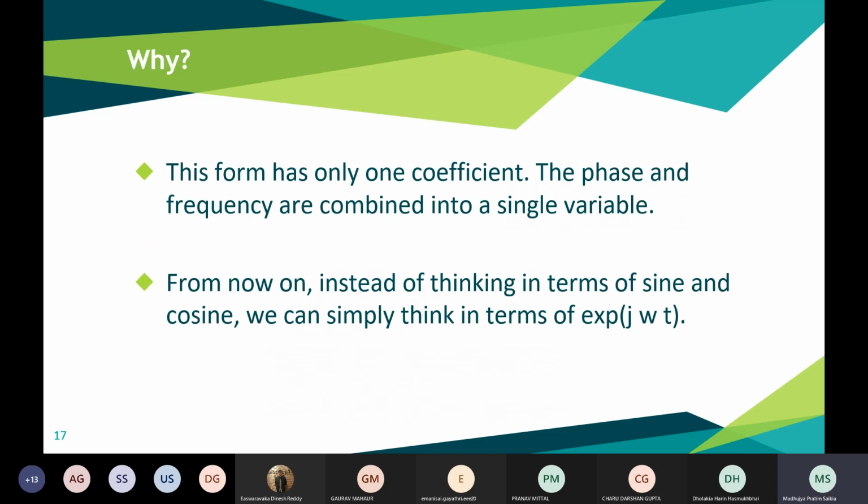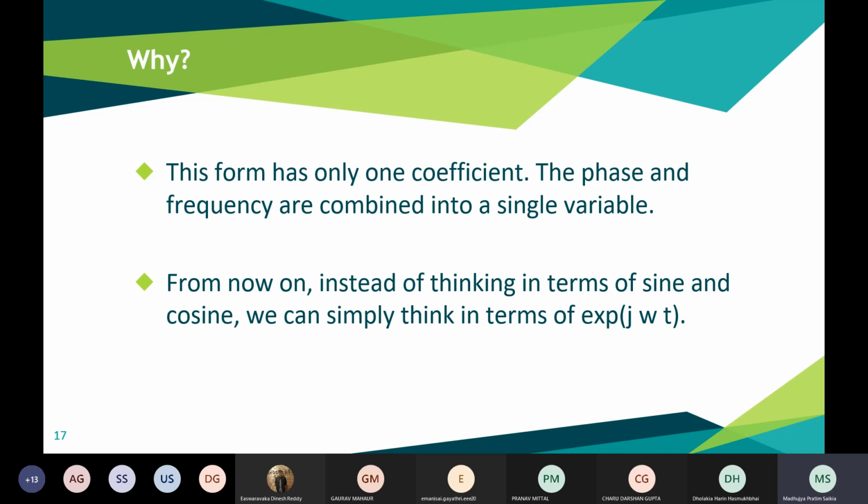So why are we doing this? In the Fourier series we first showed the periodic signal as a summation of sines and cosines. After that, we transformed it into a summation of cosines. Now we have transformed it into a summation of exponential powers. Why? Now this form has only one coefficient.